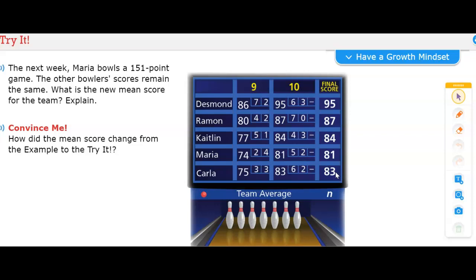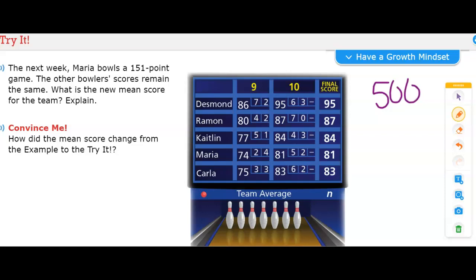So again, instead of the 81 that we see on the page here, we're replacing that with 151 because that's her new score. Now we are going to add it up and we should get 500. That's going to be the sum of all of the scores.